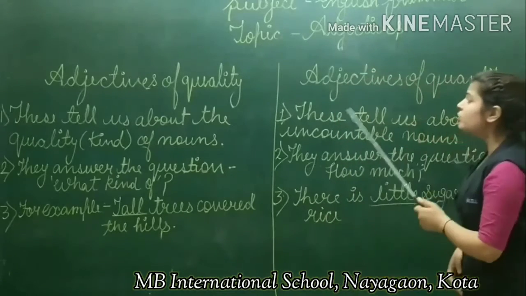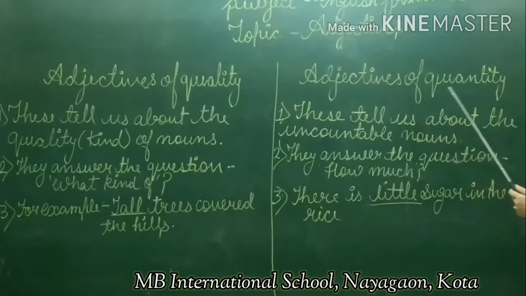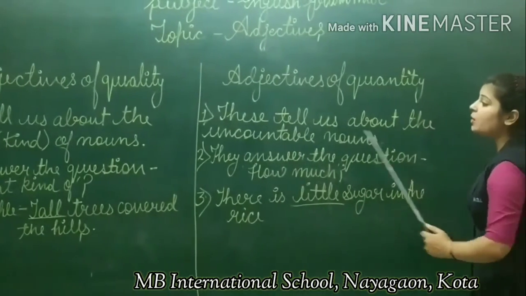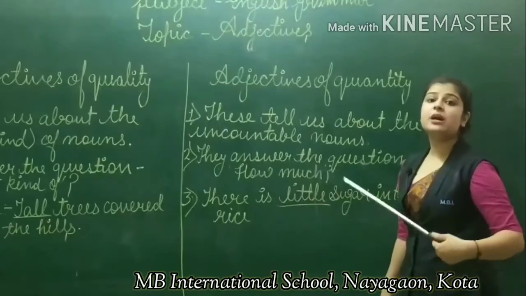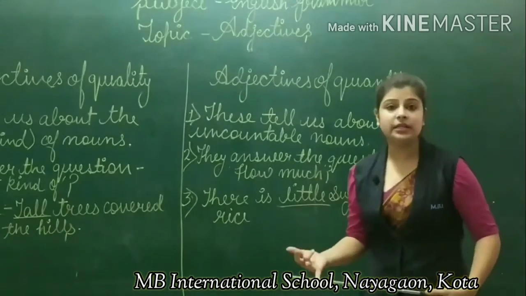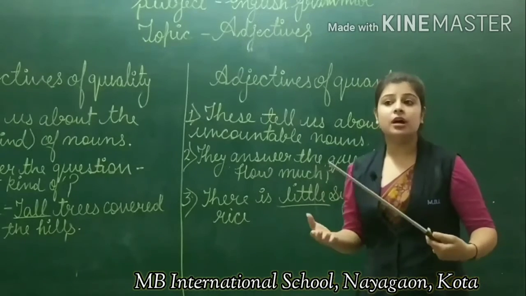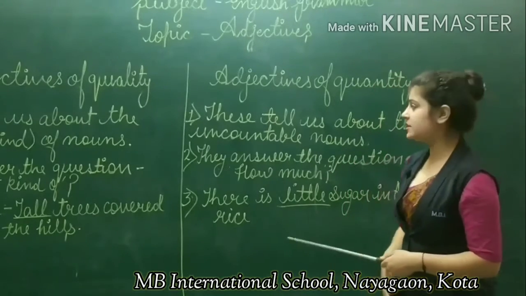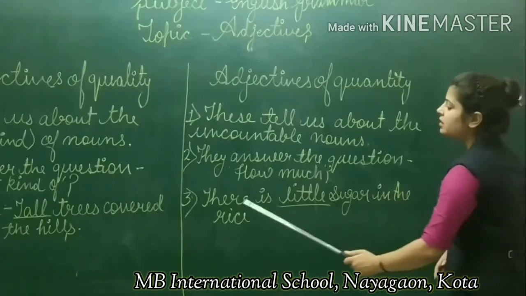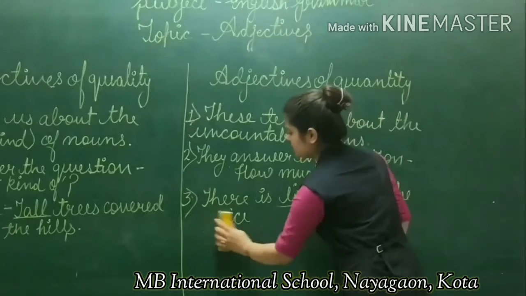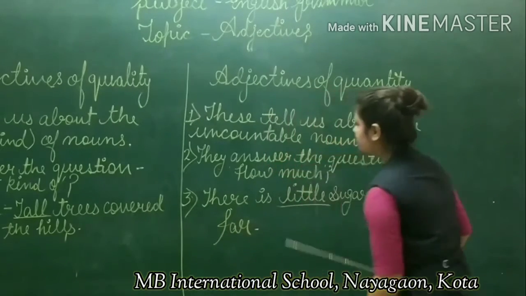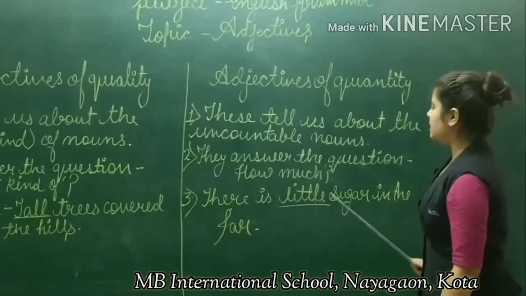Moving on, the next adjective is adjective of quantity. These tell us about uncountable nouns, nouns which we cannot count. For example, butter, water, rice, etc. For example, there is little sugar in the jar.